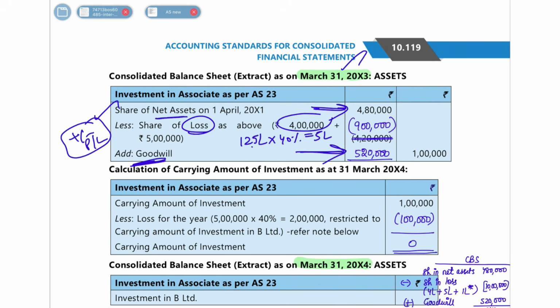So here how will you show? Earlier you had a loss of 4 lakh rupees. This year you got a loss of 5 lakh rupees. So totally 9 lakh rupees is your share of loss. So you have 4 lakh 80,000 worth of net assets, and 9 lakh worth of loss, which you will minus. So 4 lakh 80,000 minus 9 lakh plus again goodwill of 5 lakh 20,000 rupees. So 1 lakh rupees will be your net figure, which you will show in your balance sheet.